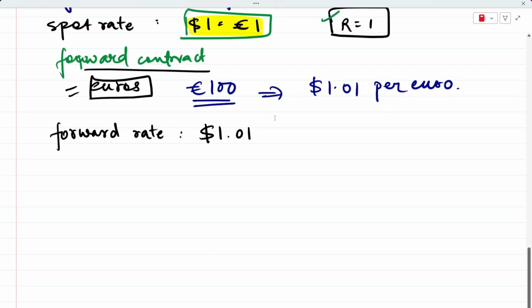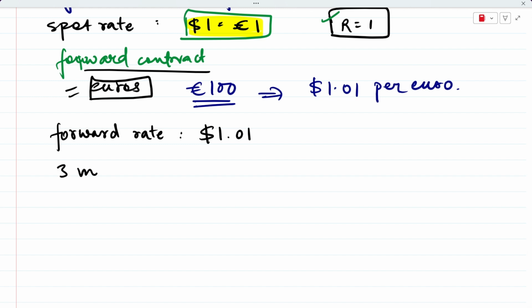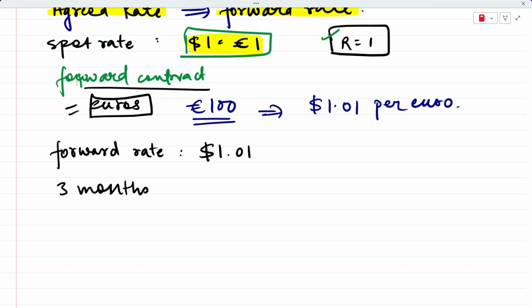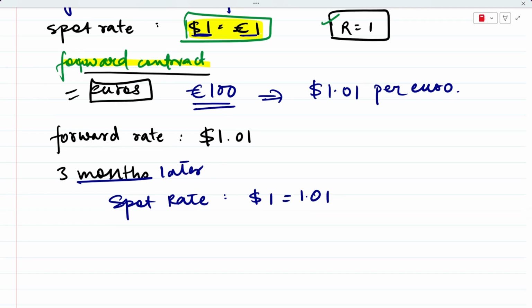This is your forward rate, and 3 months have passed by now. What happens when 3 months pass by? So let's say that when you entered the forward contract with the bank, the spot rate was $1 equal to €1. But let's say 3 months later, the spot rate becomes $1 equal to 1.01 euros.